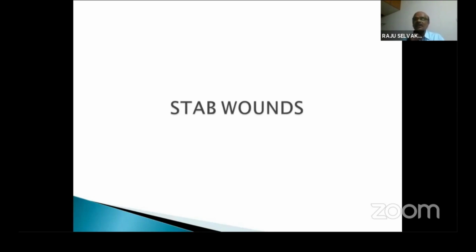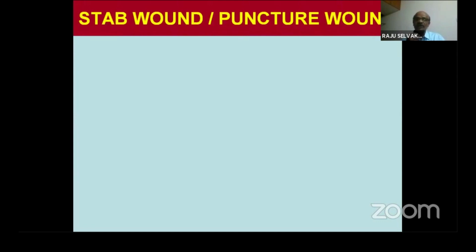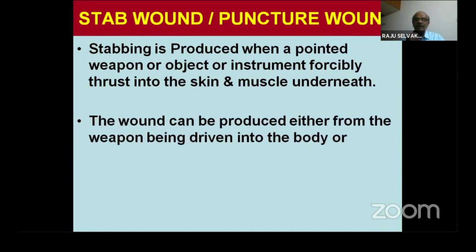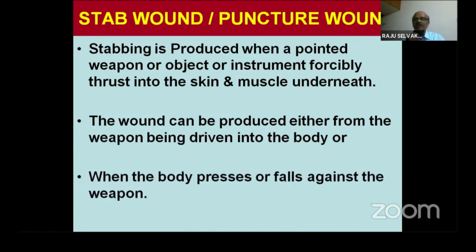The second sharp force injury we are going to see today is the stab wound. Stab wound also is due to a sharp weapon. Stabbing is produced when a pointed weapon, object or instrument is forcibly thrust into the skin and muscle underneath. The wound can be produced either from the weapon being driven into the body, or when the body presses or falls against the weapon. It is not only a weapon which can cause a stab wound. Any object which is sharp can cause a stab wound.